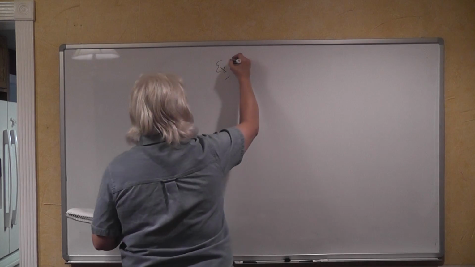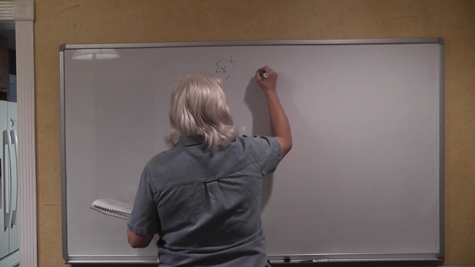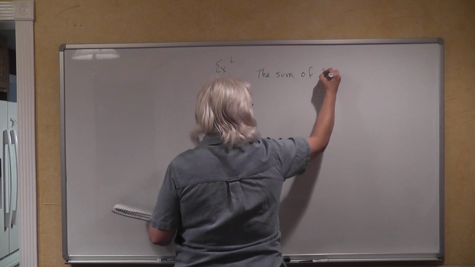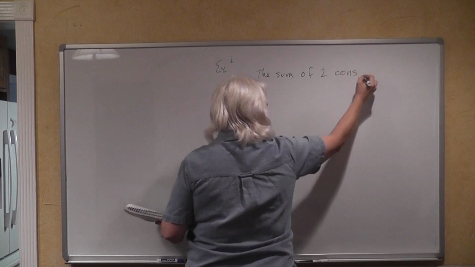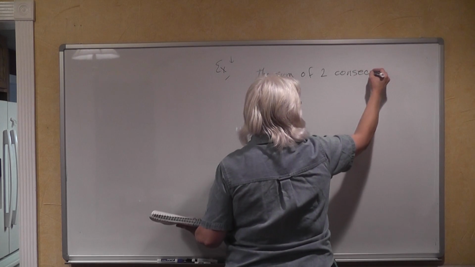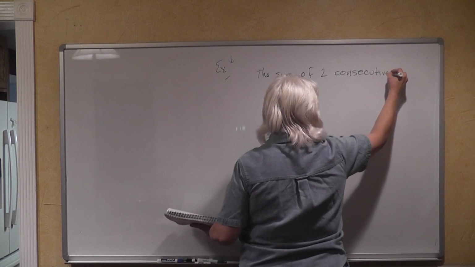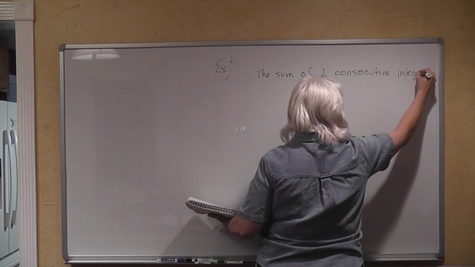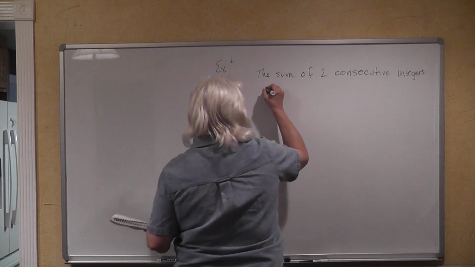Example number 4 says, the sum of 2 consecutive integers is 49.